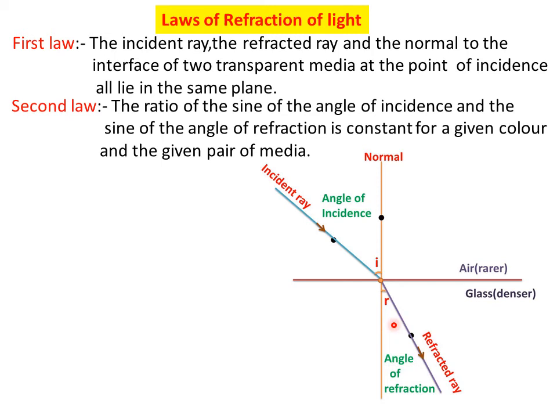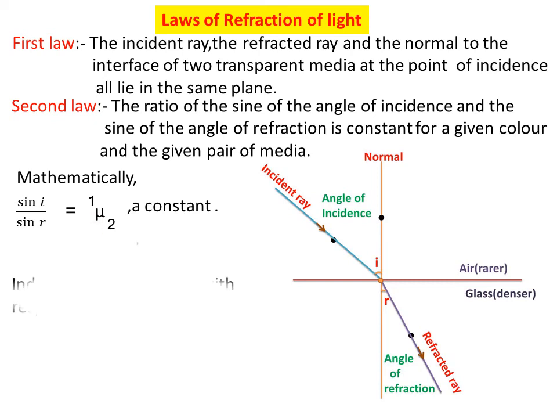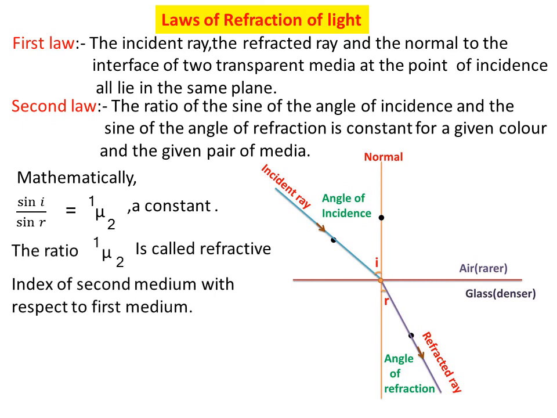What does the second law state? The ratio of sine of angle of incidence, sine I, and the sine of angle of refraction, sine R, is constant for a given color and the given pair of media. Means sine I upon sine R is equal to a constant. Here this constant is mu, the refractive index, called the refractive index of the second medium with respect to the first medium.